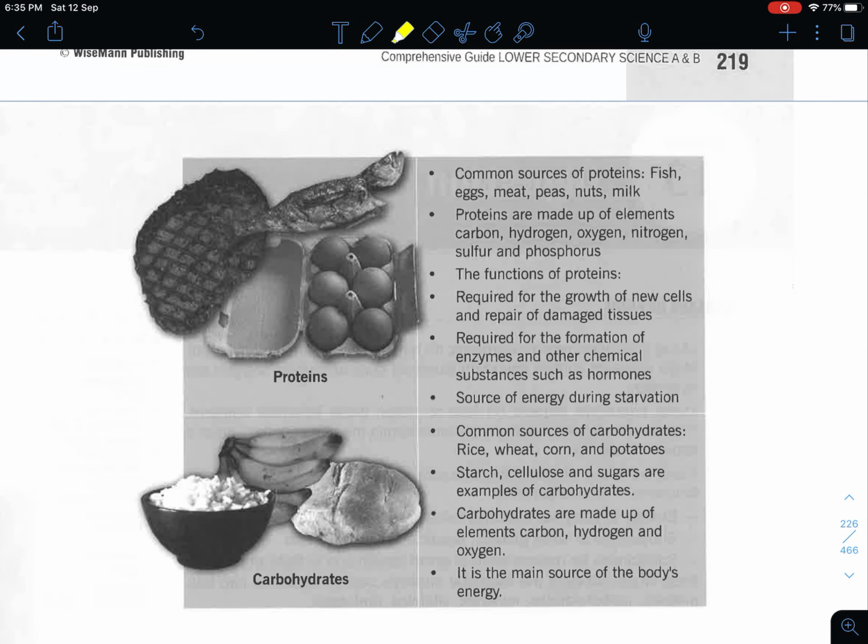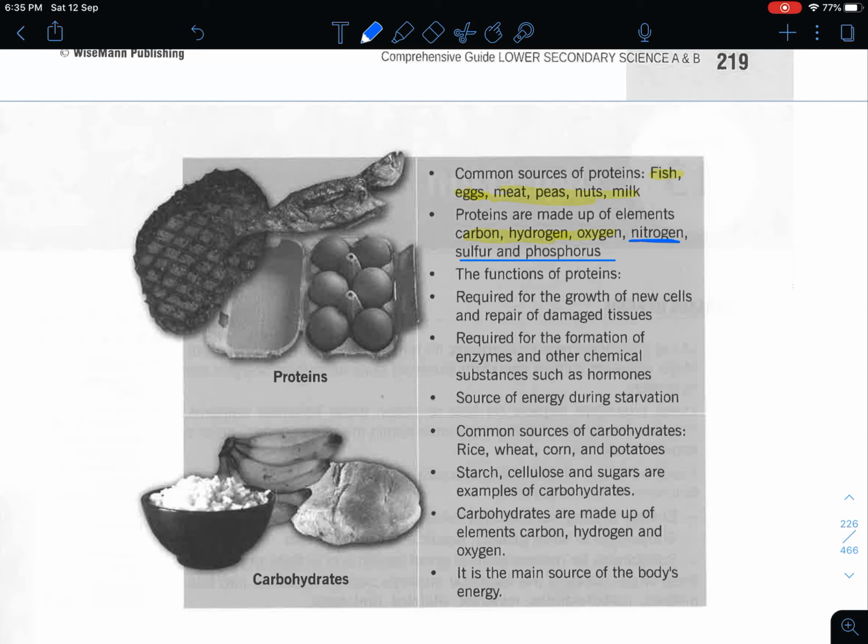Your protein, some common sources are your fish, eggs, meats, peas, nuts, and milk. They are mainly made up of your key essential carbon, hydrogen, and oxygen, but with an addition of nitrogen, sulfur, and phosphorus. So this is just a special type for protein only.